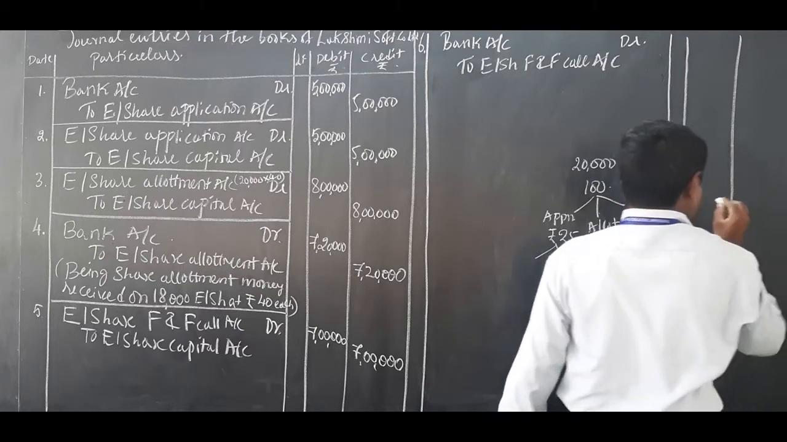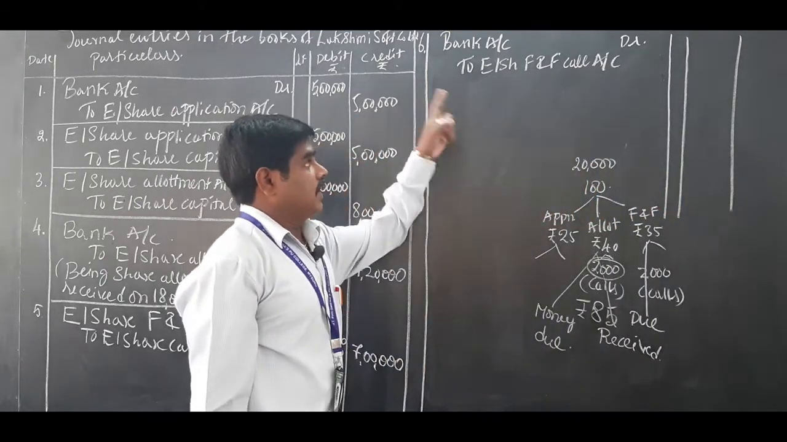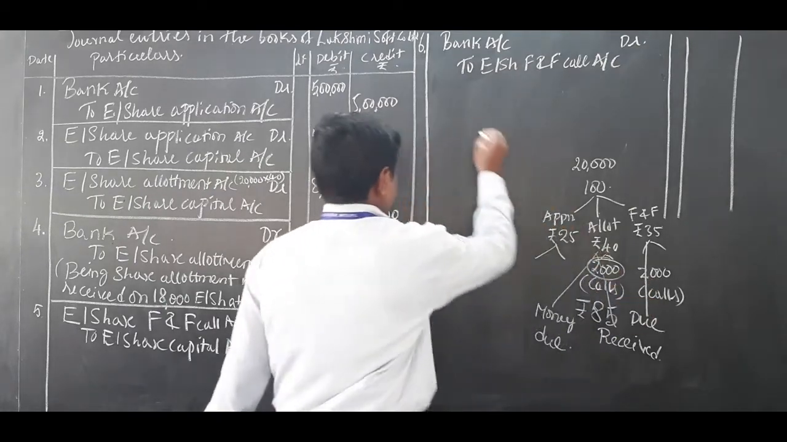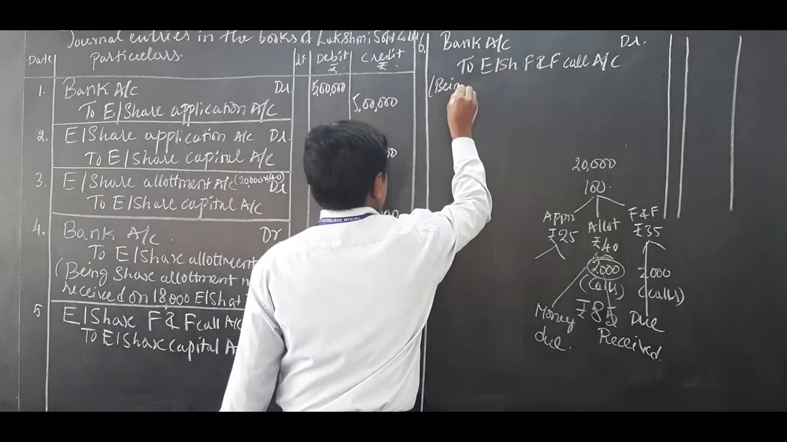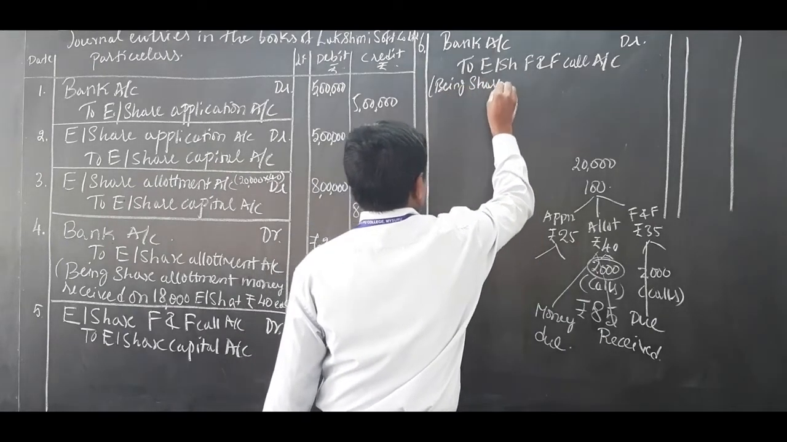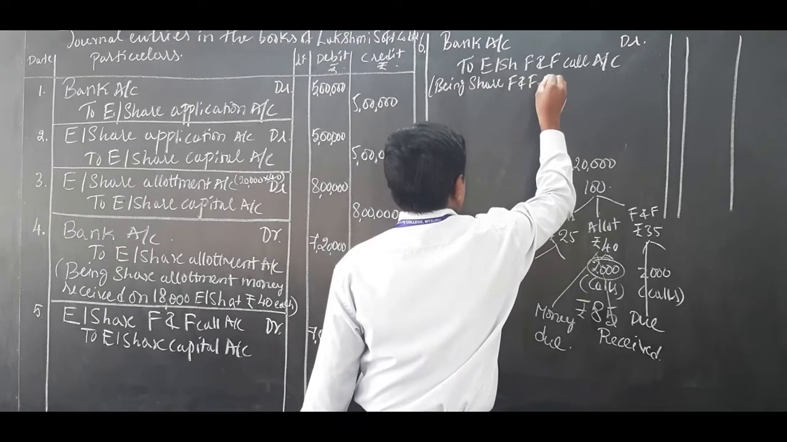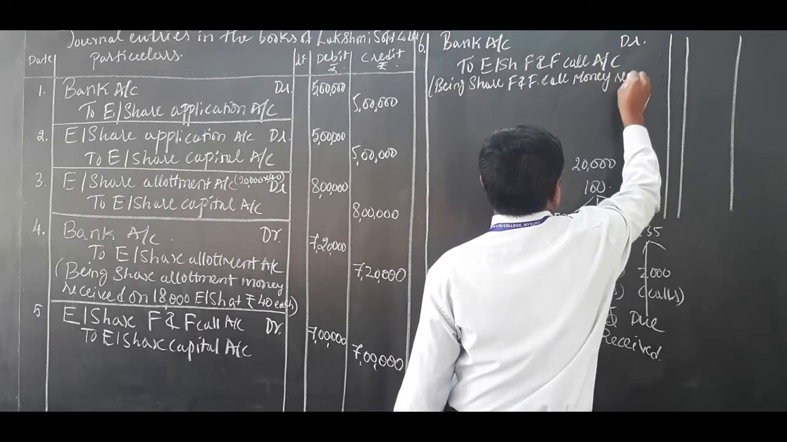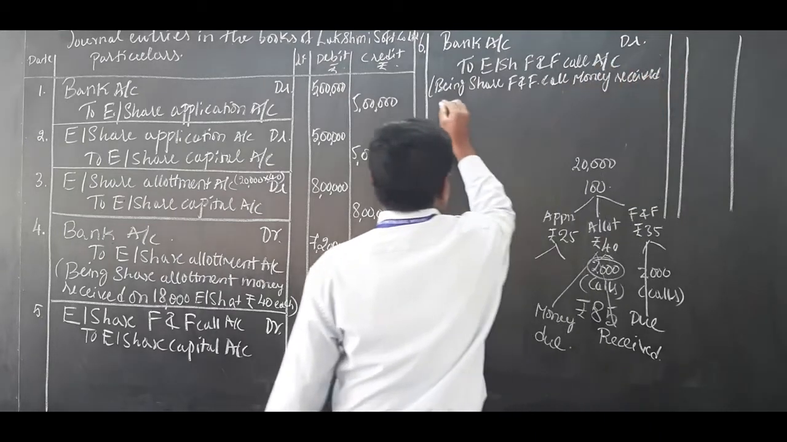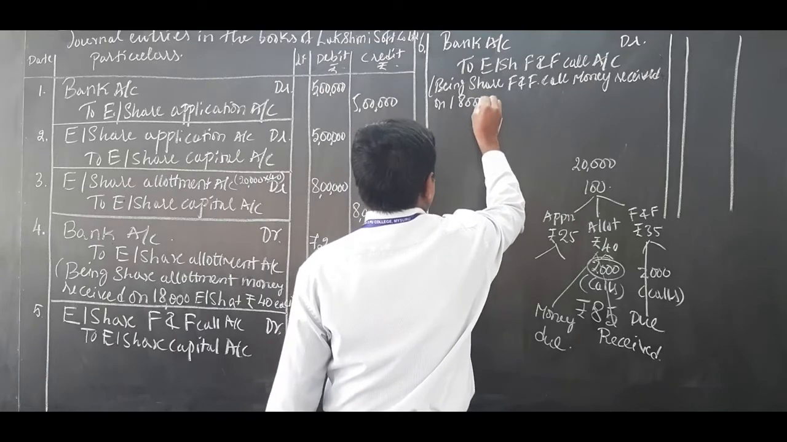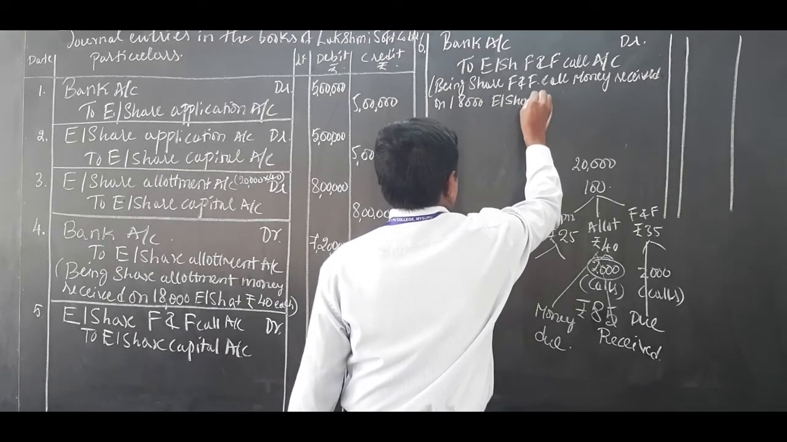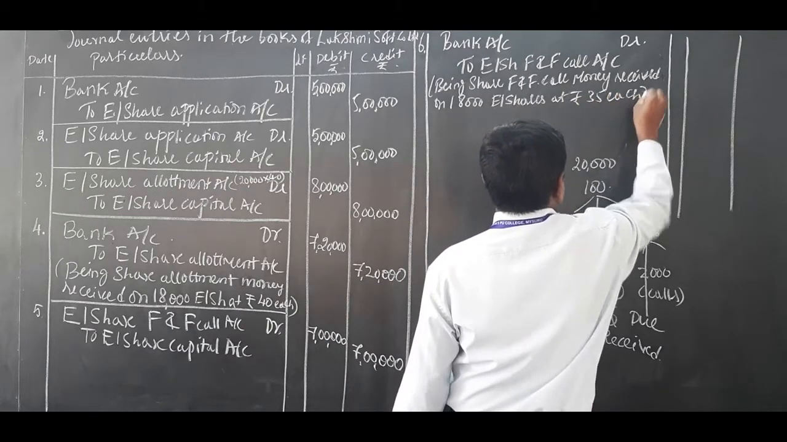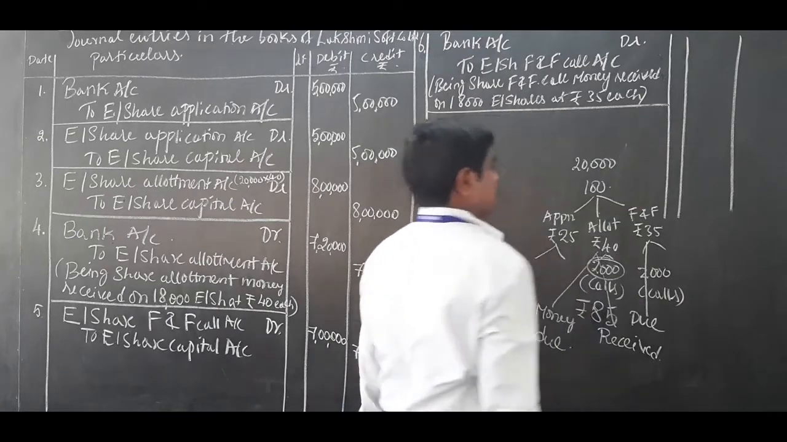You should be careful now. Bank account is debited to equity share first and final call account, because there is a calls in arrears of 2000. Let me write the narration first: being share first and final call money received on 18,000 equity shares at rupees 35 each.